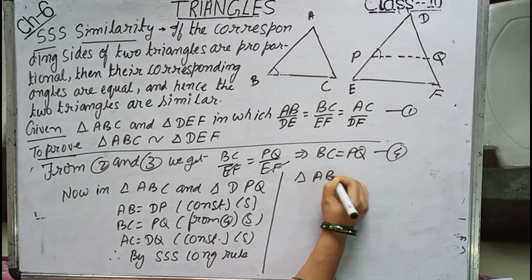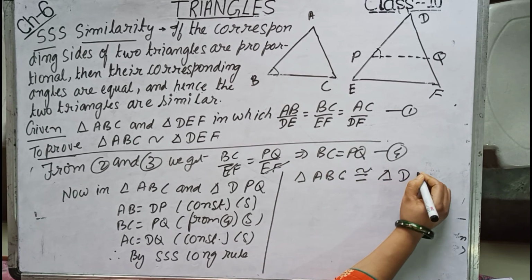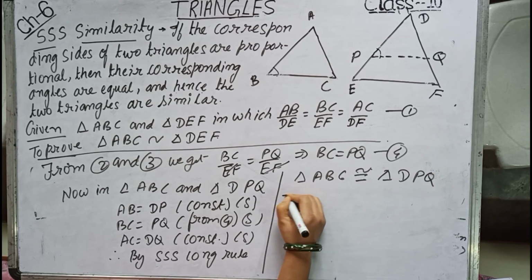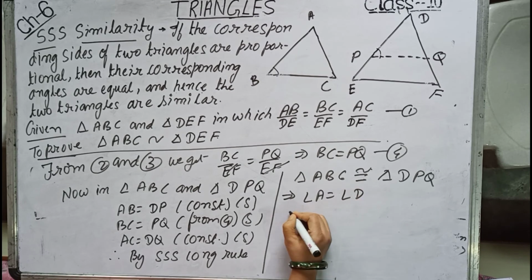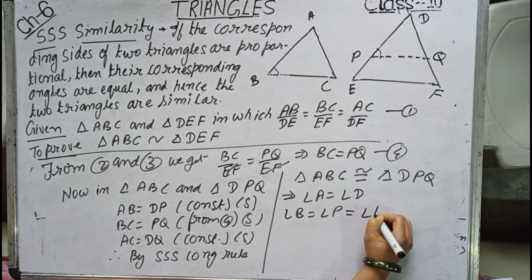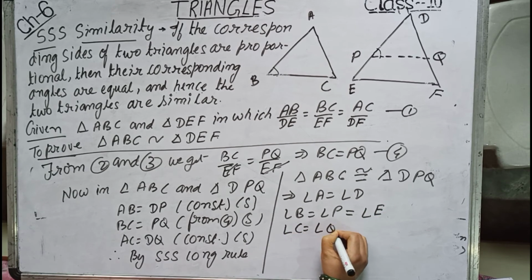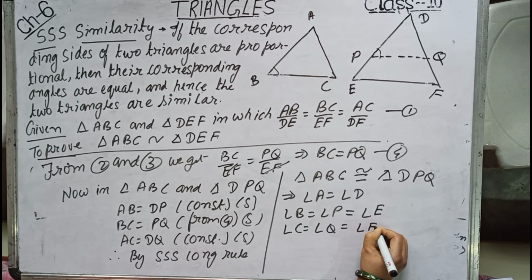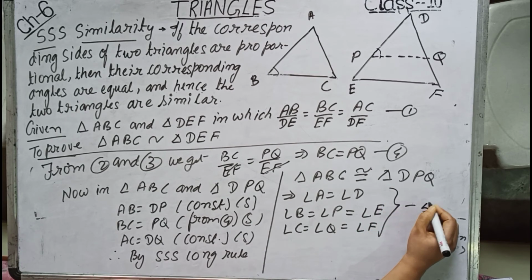Triangle ABC is congruent to triangle DPQ. This implies angle A equals angle D, angle B equals angle P, but P equals E, and angle C equals angle Q, which equals angle F. So let us make it equation number 5.